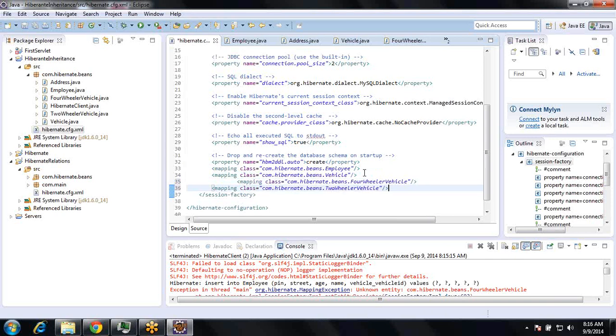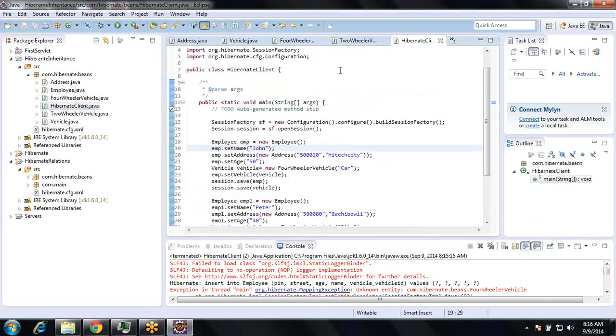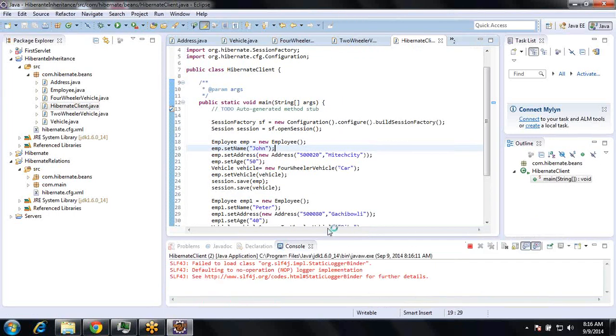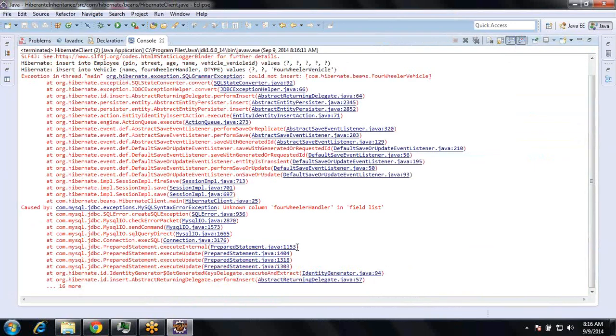In this I haven't written. Okay, so again let me open the client program, run as Java application. Unknown car.